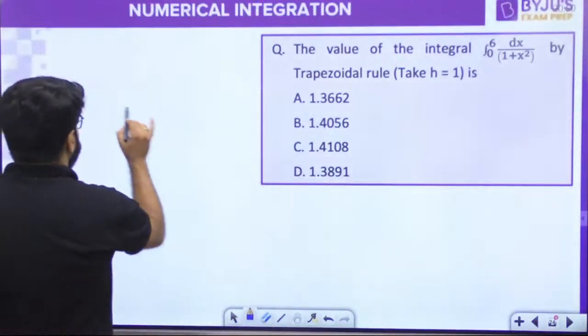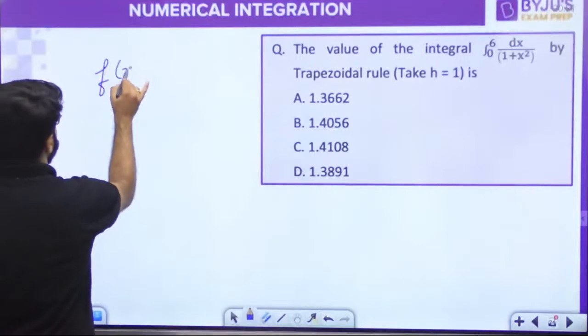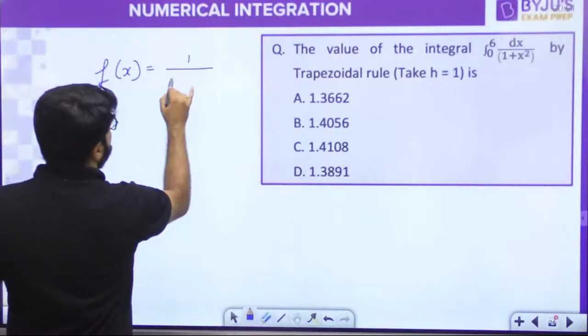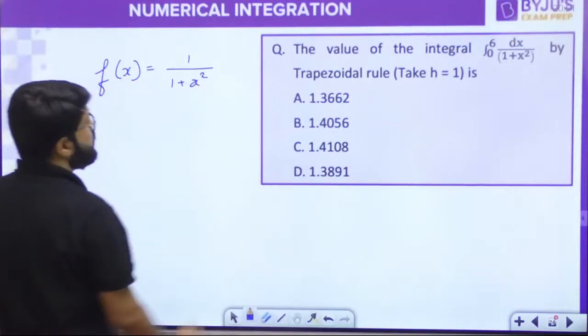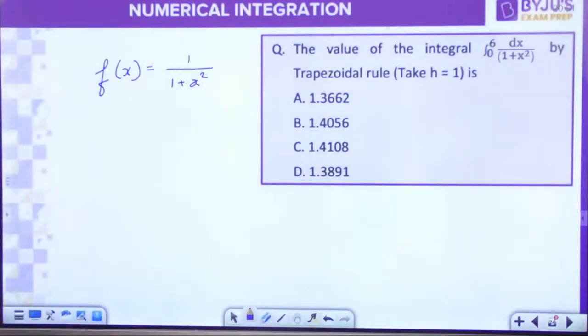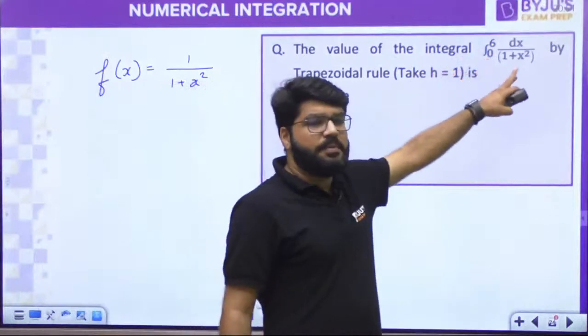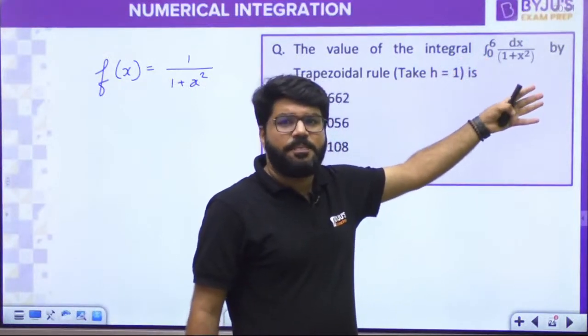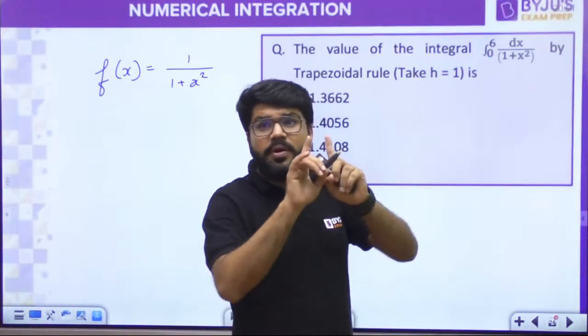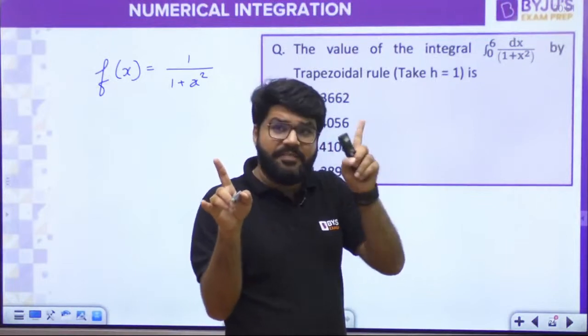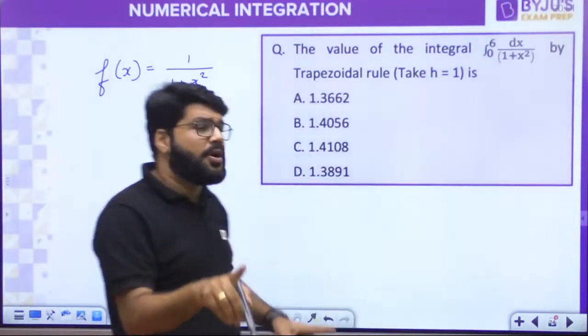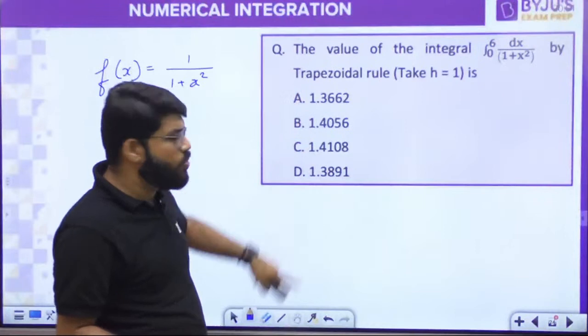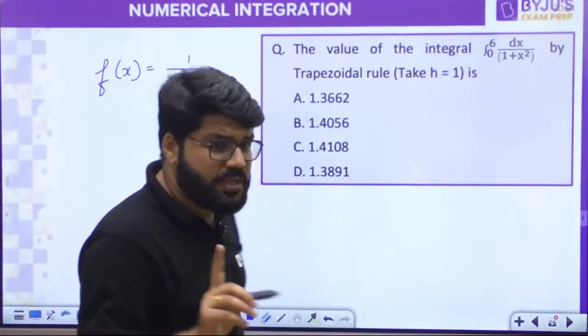Now what is the function to be integrated here? Pay attention. What is f(x)? 1 upon 1 plus x square. You know the integration of 1 upon 1 plus x square is tan inverse x, but don't try the exact integration. Whenever they say trapezoidal, it means trapezoidal, because the options are also very, very close. Otherwise it can go wrong.